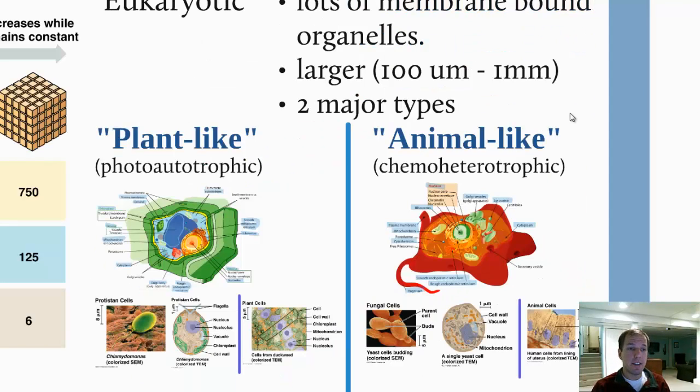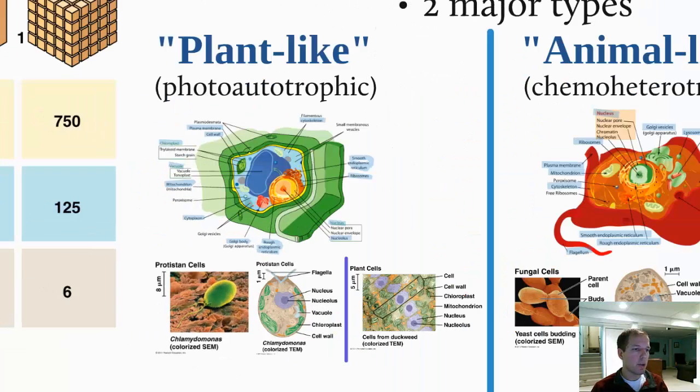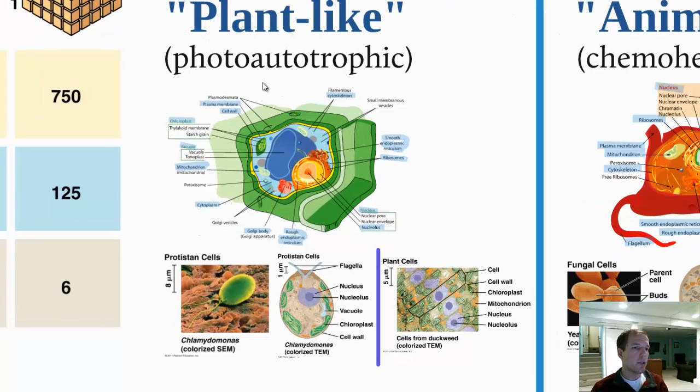Moving forward, we have eukaryotic cells. Eukaryotic cells are a lot more complex because they have extra parts. Those parts are often bound by membranes, and that really helps to increase the ability of the cell to do much more specialized things. I will start with plant-like cells. Those are photoautotrophic things that would include both protists and plants.